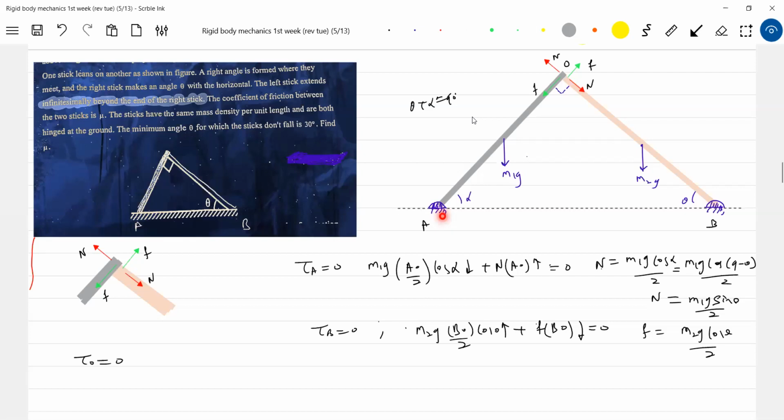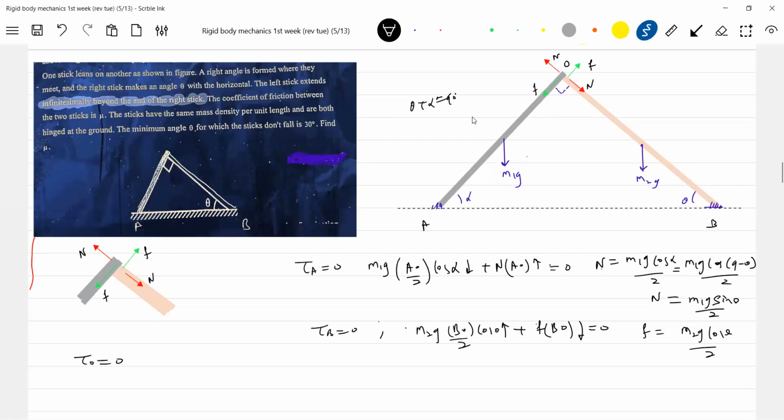No, they're not hinged, no. Sir, oh yeah, in the question they have mentioned they are hinged at the ground, sir. Where? I'm not seeing it. Last line. The sticks have same mass density per unit length and are both hinged at the ground.